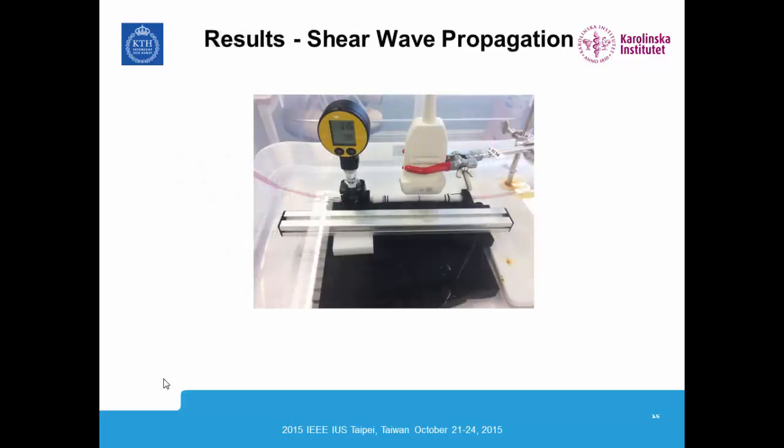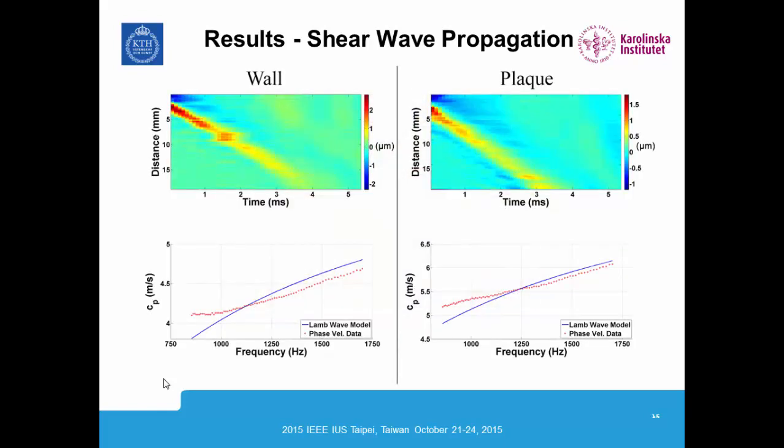So let's look at our experimental setup again. Here we've got the normal arterial wall to the left. We've got the simulated plaque to the right. The left shear waves are traveling through the wall. The right shear waves are traveling through the simulated calcified plaque. Let's look at some sample results before we look at all the arteries.